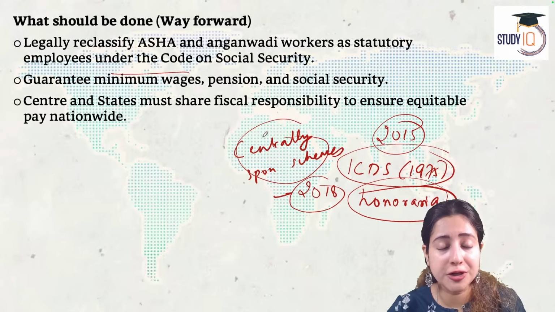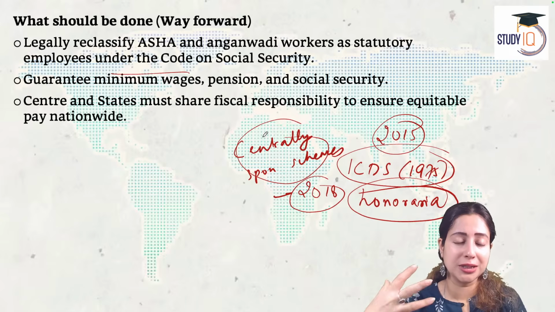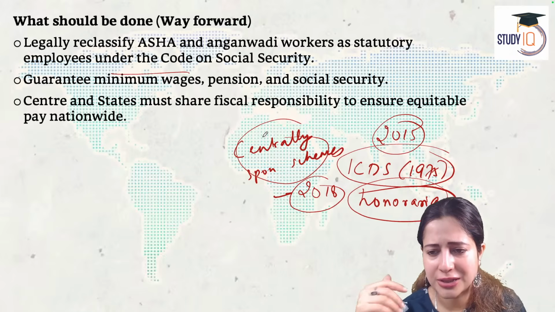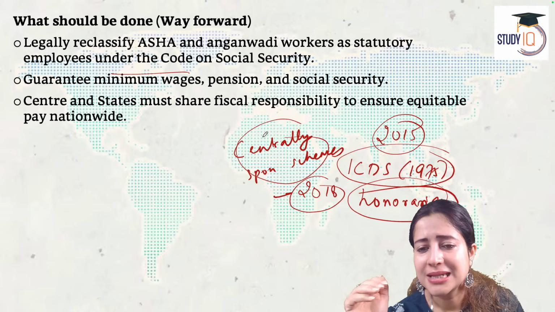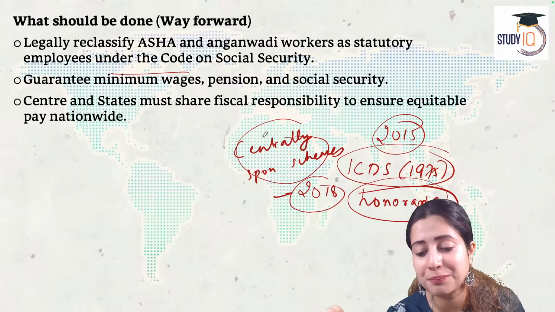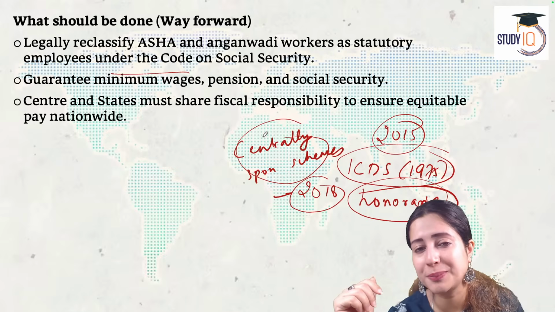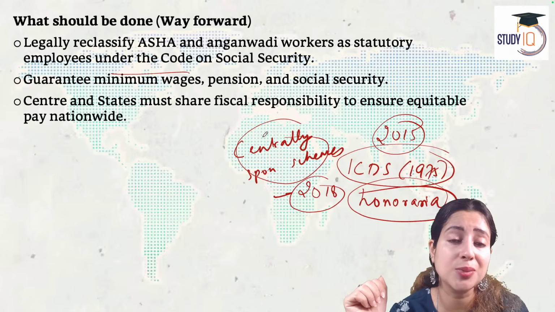State governments cannot function without these people. Who will take care of the Anganwadi school and the poor lactating and pregnant women and poor children? Who will do? Nobody will do. So therefore, the state governments, to make up for the money stopped from the center, started giving top-up payments to Asha workers. Yes, the biggest disruption was the COVID pandemic that also created lots of problems from 2020 onwards.